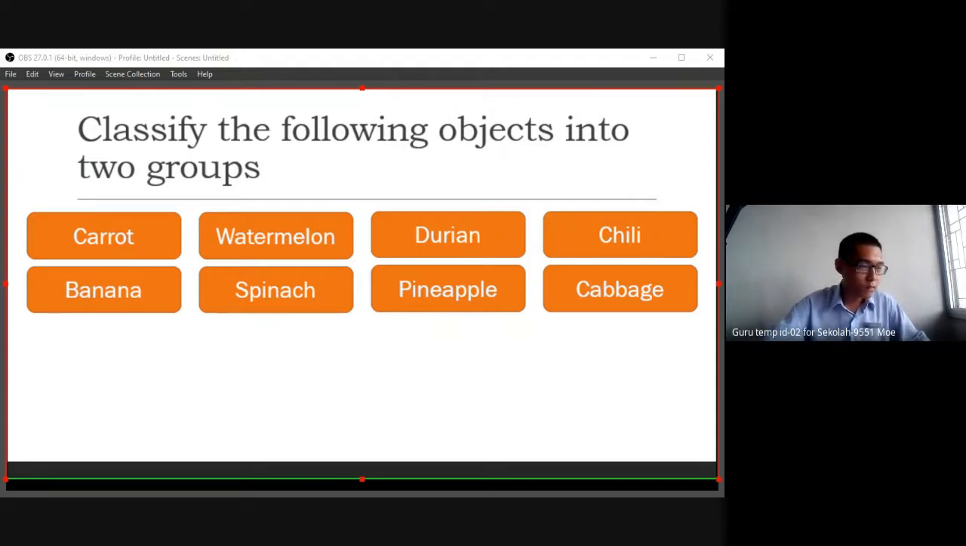How do you classify them? What's your answer based on your observation? Okay, veggie and fruit. So you can group them into two categories, right? The two categories have specific characteristics. What's the difference between vegetable and fruit? Why can we separate them into vegetable and fruit? Why do fruits have a different taste?